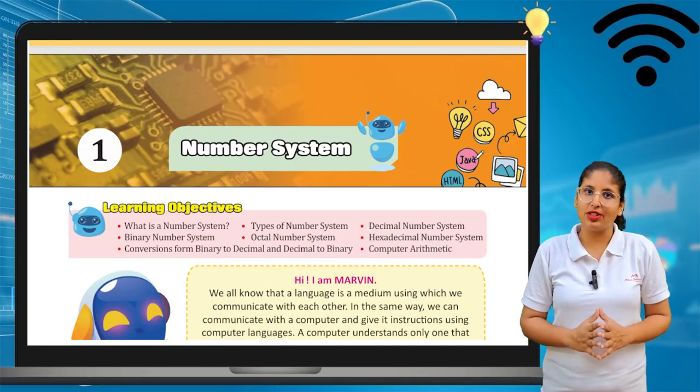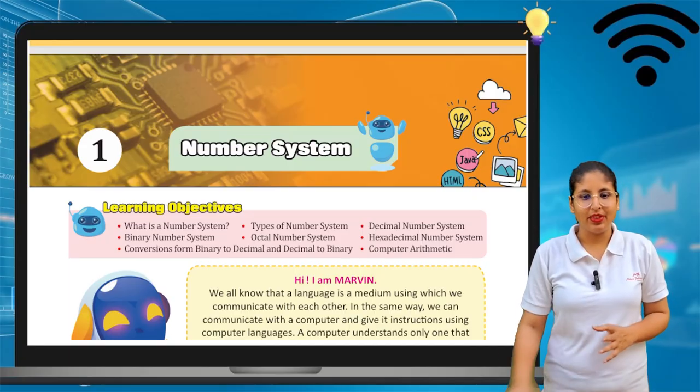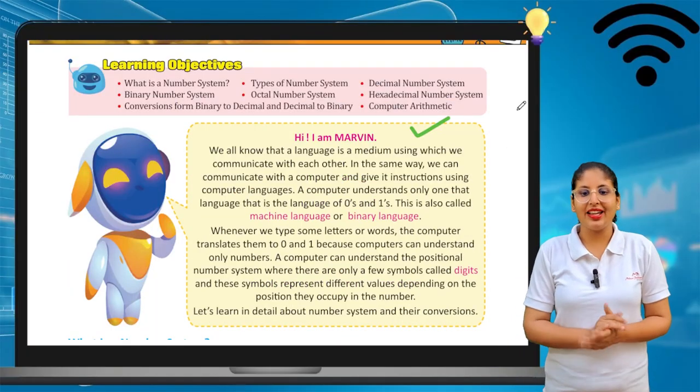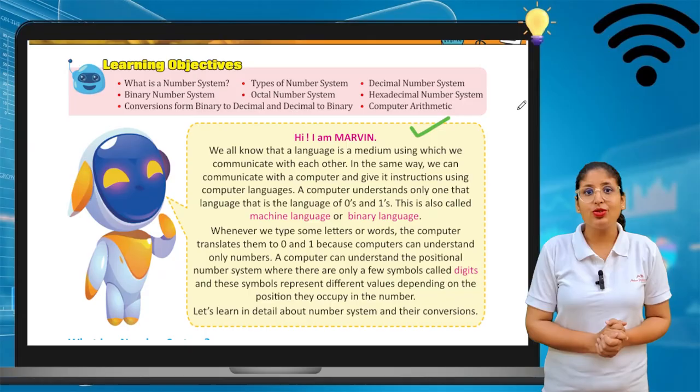Chapter number one, Number System, is the chapter name. First you have to meet your friend. So hi, I am Marvin. Say hi to your friend.